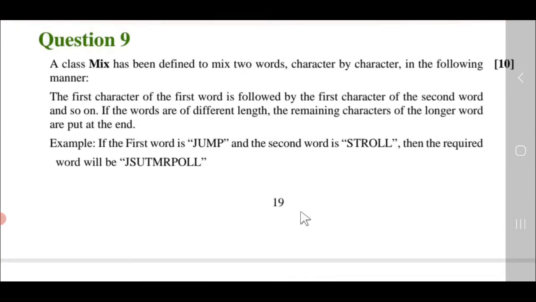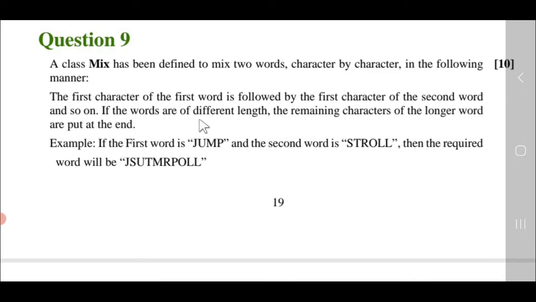After that, students, you see here they are asking for a class Mix, which has been defined to mix two words character by character in the following manner. Yes, when I talk about mixing, I want to remind you about merging also. Please prepare the merging concept well. Object passing is very important for this section.